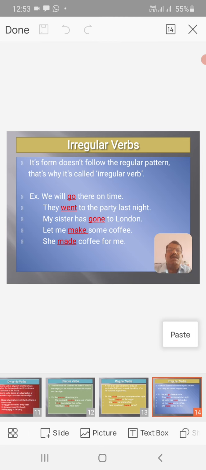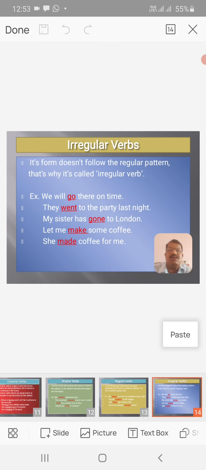Then what are irregular verbs? Irregular verbs means the form doesn't follow the regular pattern. That's why it's called an irregular verb. For example, we will go there on time. In this sentence, go is the base form, whereas in the other sentence, they went to the party last night, went is an irregular verb.